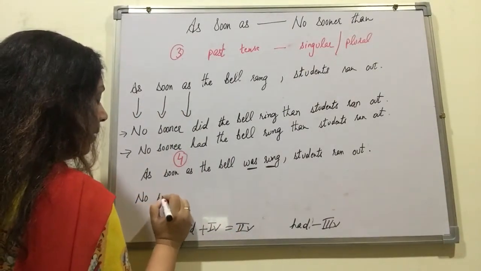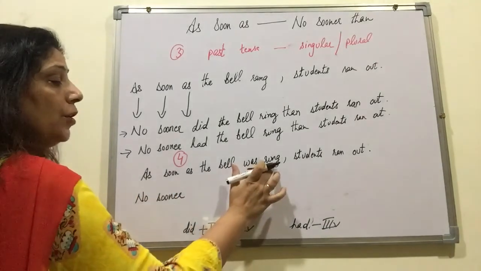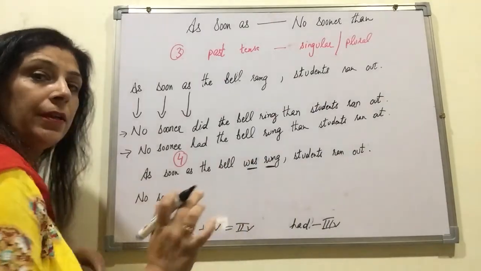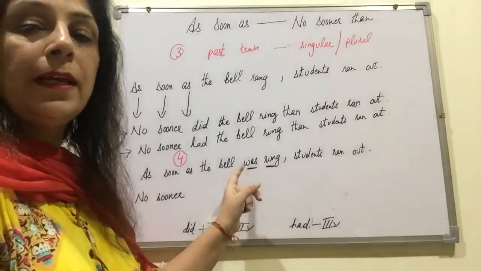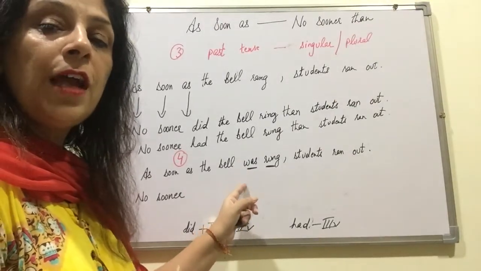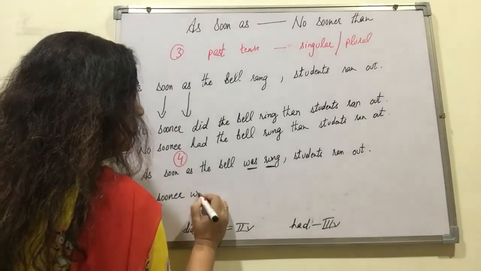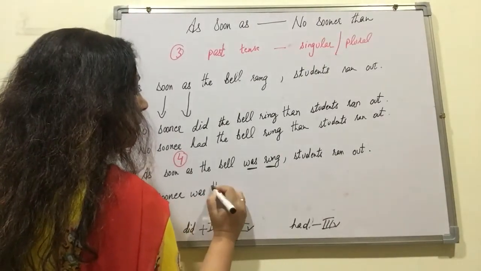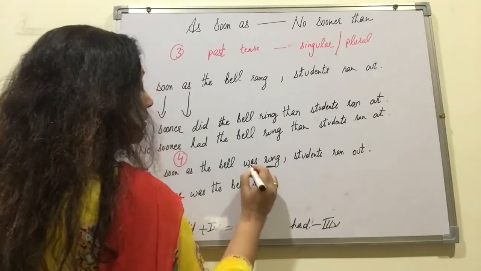No sooner. According to this past tense, we could have made it with did or had. But here the helping verb is given. When the helping verb is given, we have to pick the helping verb. No sooner was the bell rung.